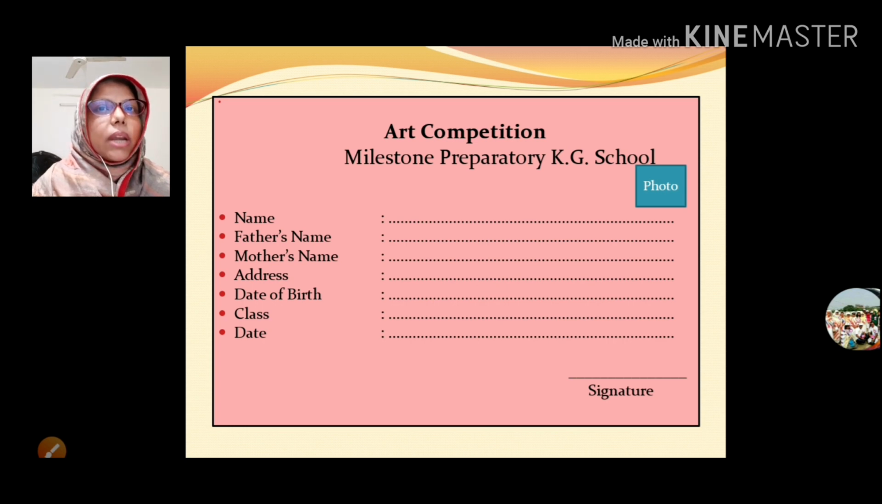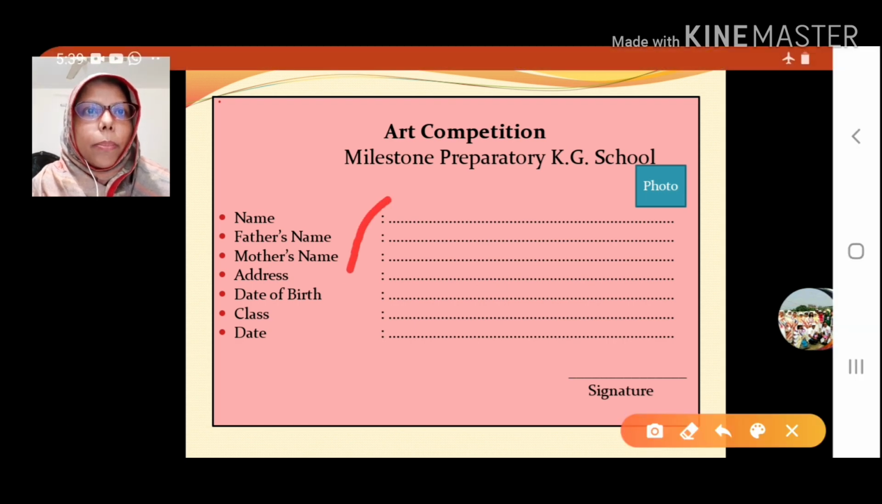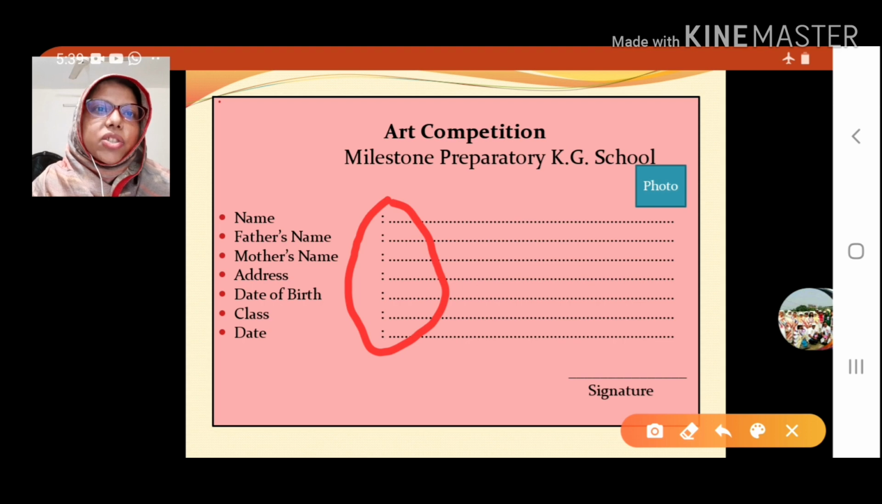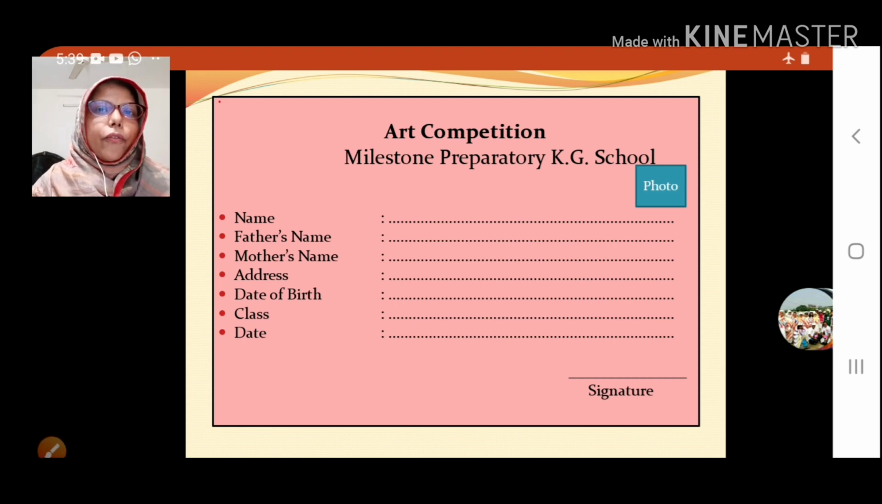Next one, about name. When you write the name, look here: name, father's name, mother's name, address, date of birth, all the things you need to write at first. Then look here, there is the colon sign. When you write the colon, be careful, the colon should be straight, like this. Clear, all of you? When you write that form, you must be careful about the colon sign. And here look, there is a photo.